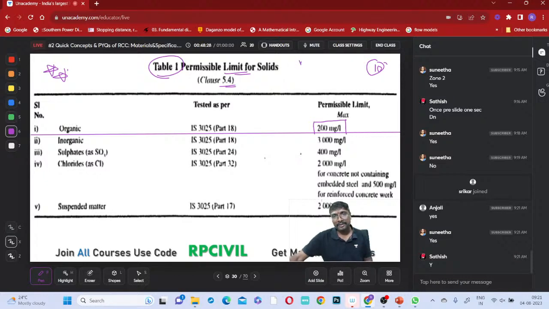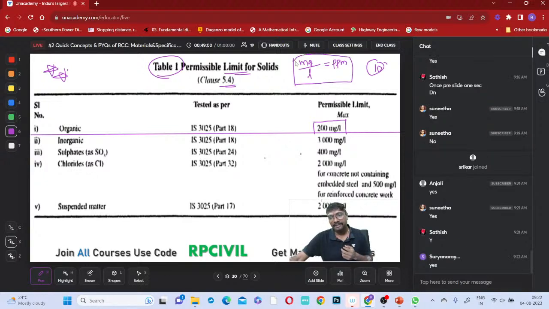The mass density of water is 1 gram per cc. So 1000 milligrams per 1000 milliliters comes to be 10 power 6, which is nothing but 1 million. So ppm, parts per million, and milligrams per liter are both the same. You might have studied this in your environmental chemistry lab. Milligram per liter is nothing but parts per million.